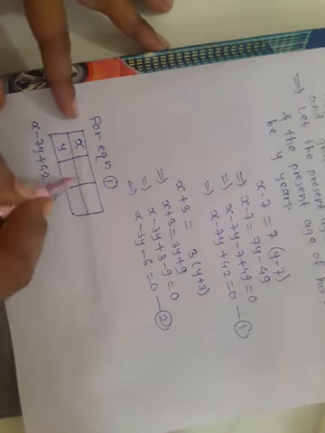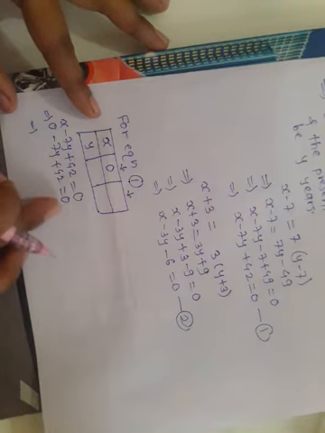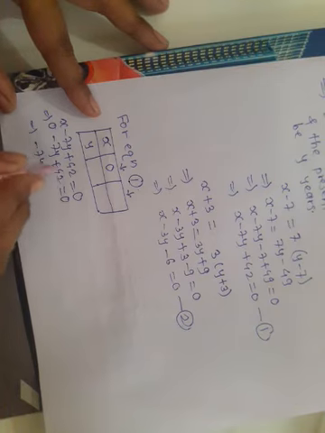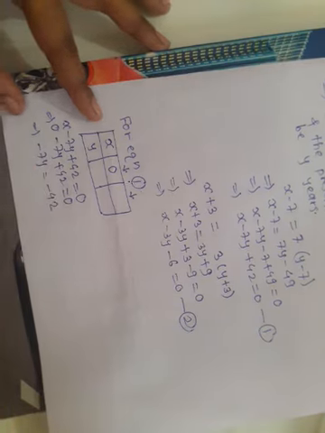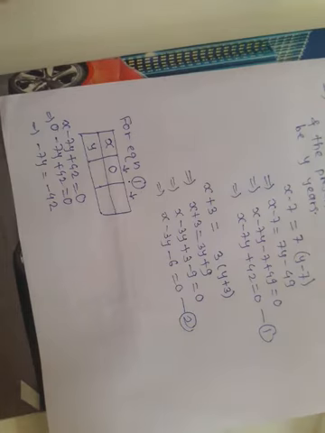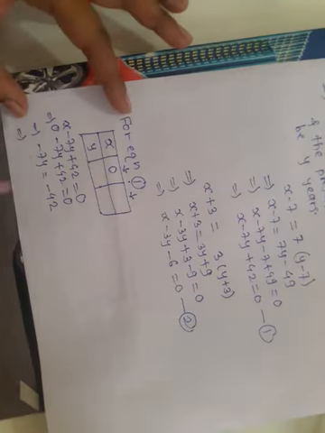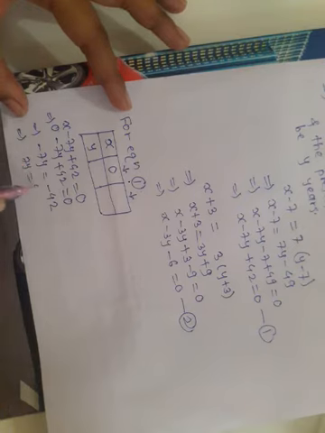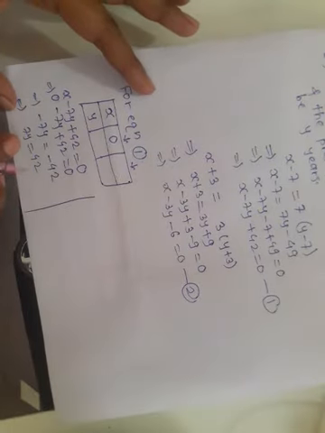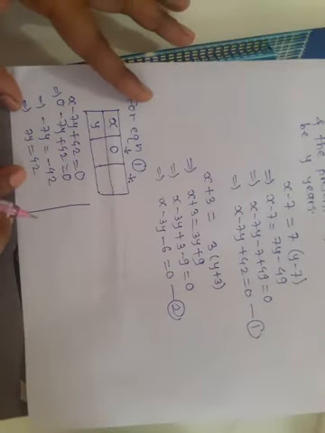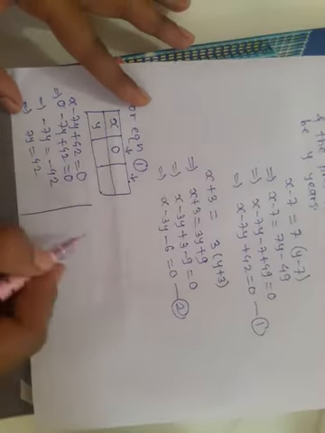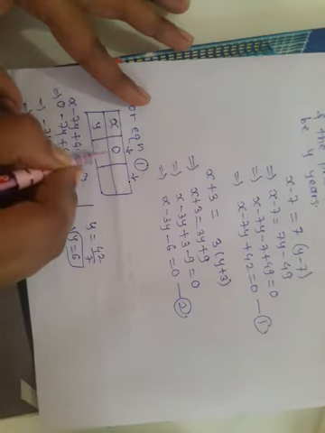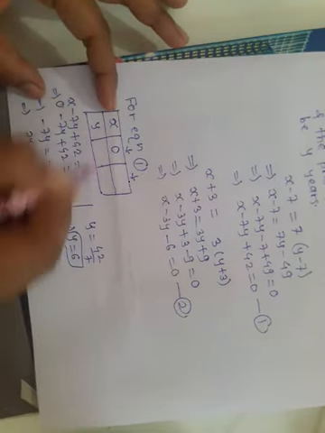Transposing this 42 to the RHS to find the value of y, minus 7y is equal to minus 42. Multiplying both sides by minus 1, we get 7y is equal to 42. Divide throughout by 7, so y is equal to 42 upon 7, which implies y is equal to 6. When x is equal to 0, y is equal to 6.